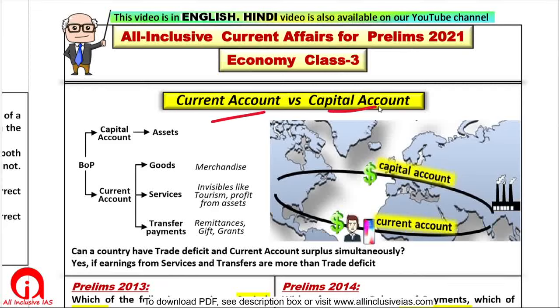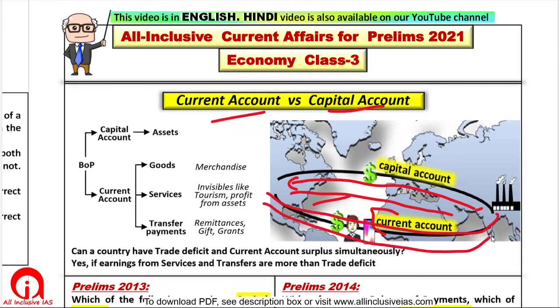Current account versus capital account. India imported iPhones from USA. In return, India paid money to USA. So the trade ended there. It is a part of current account. India supplied services. In return, India got back money. That is a part of current account. So the two-way transfer happened and ended there and then. It is not kept pending for future.